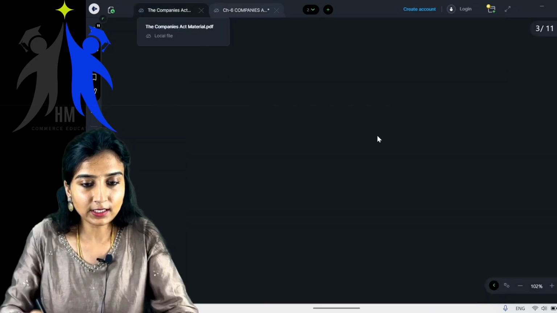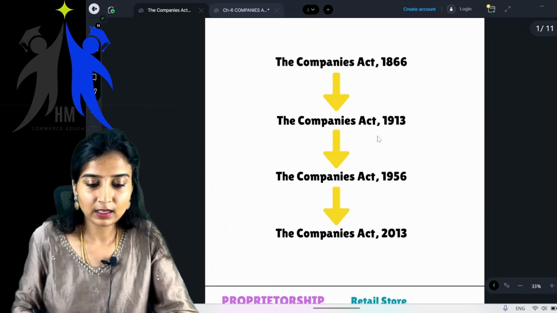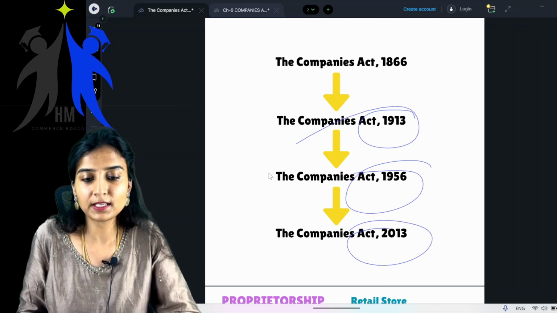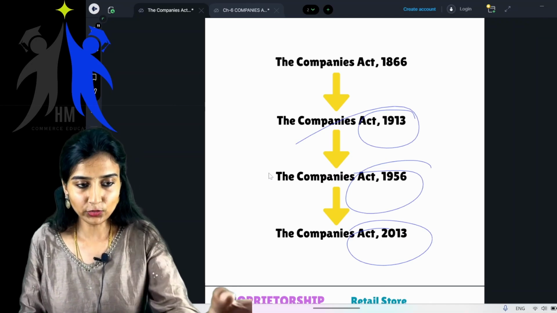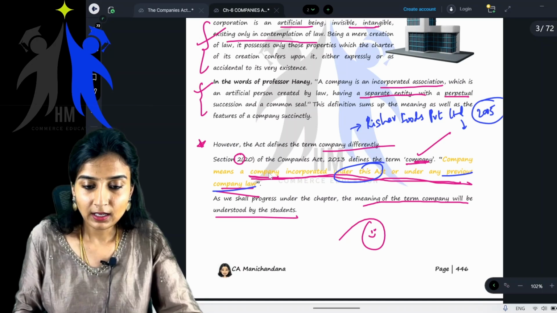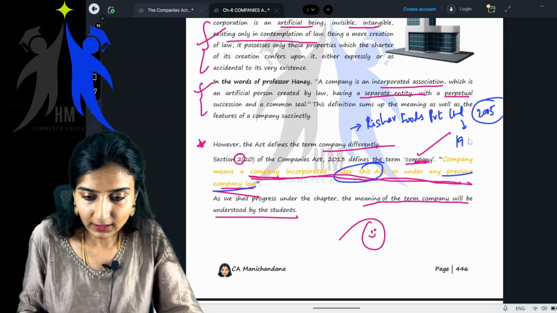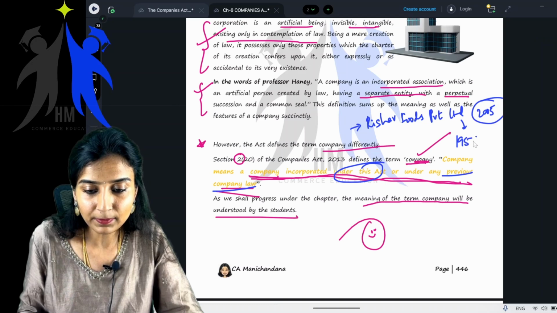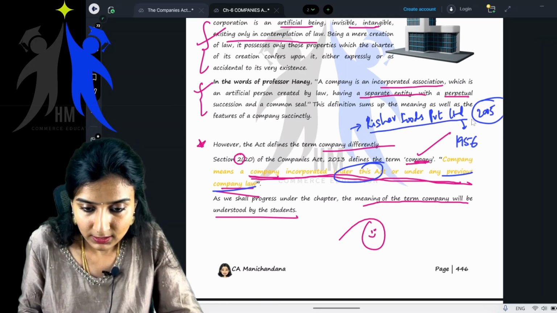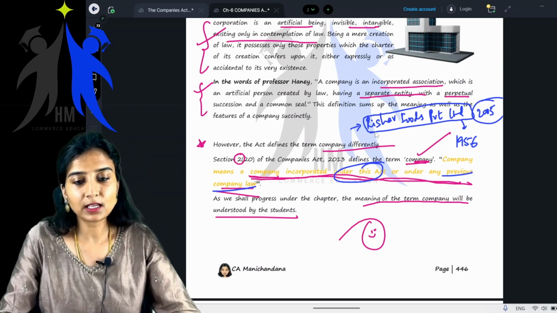See, I told you yesterday, we saw, right? I just showed you the Companies Act 2013, Companies Act 1956, and before that, Companies Act 1913. Yes, do you remember? So the previous act, say for example, the company was incorporated in the year 2005 under the Companies Act 1956. Now Rishav Foods Private Limited has come a long way.